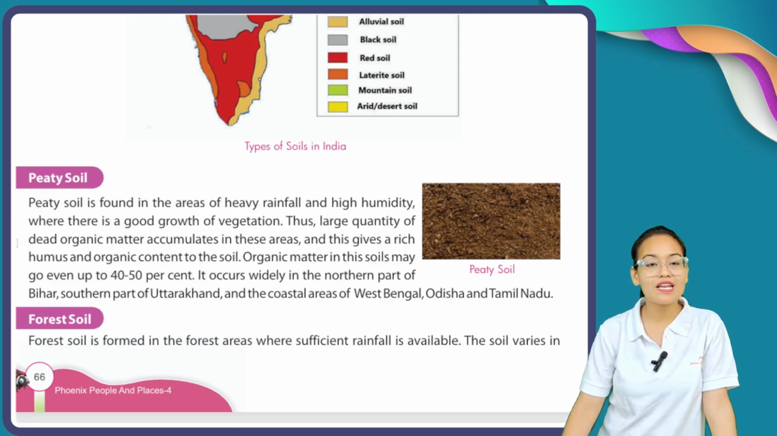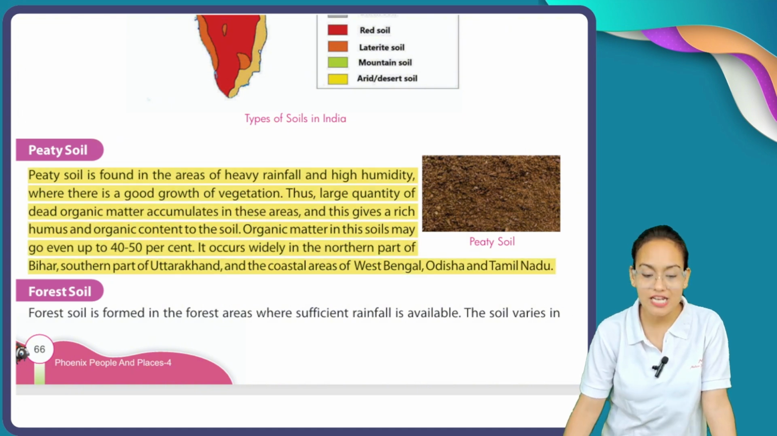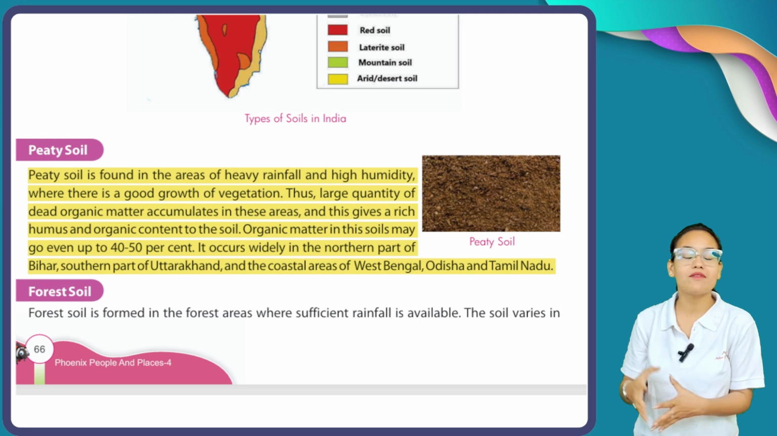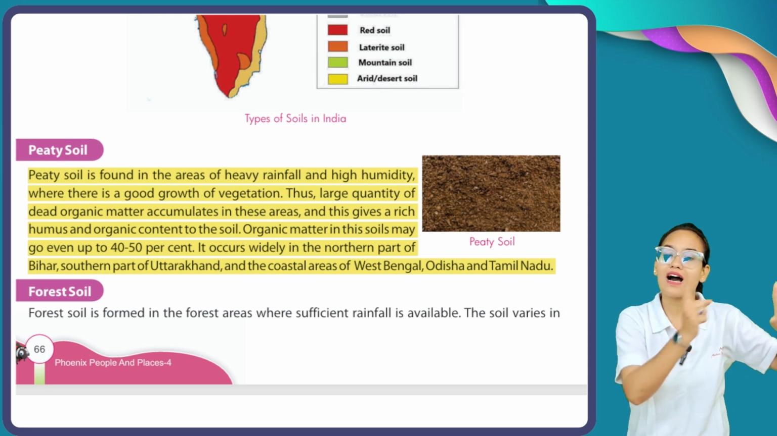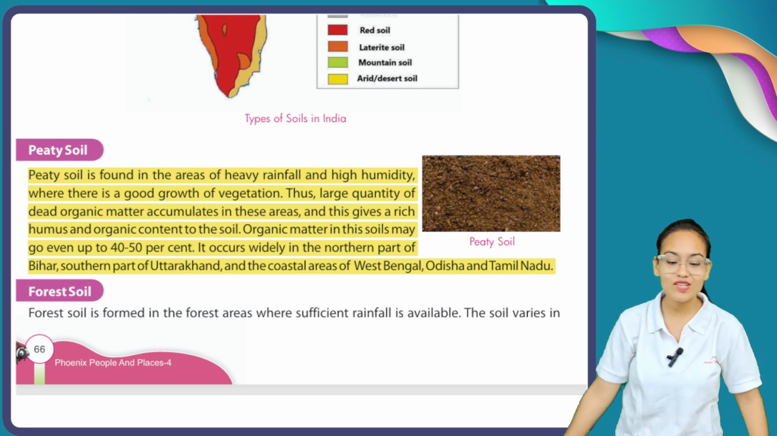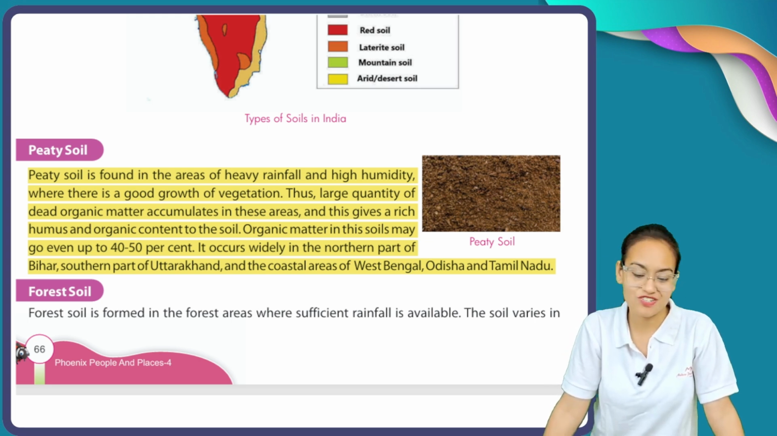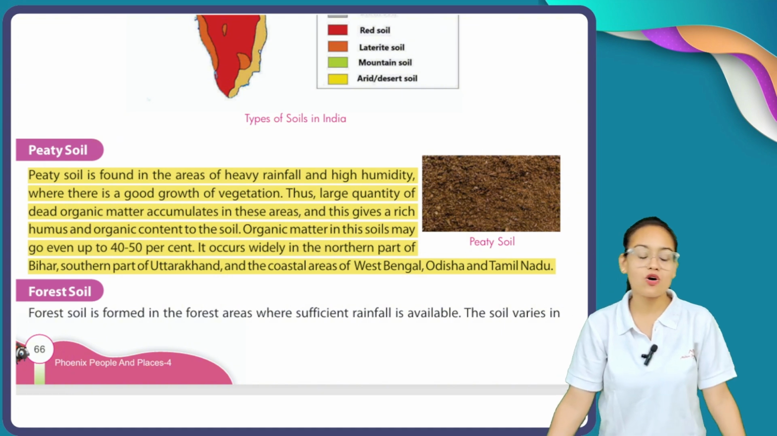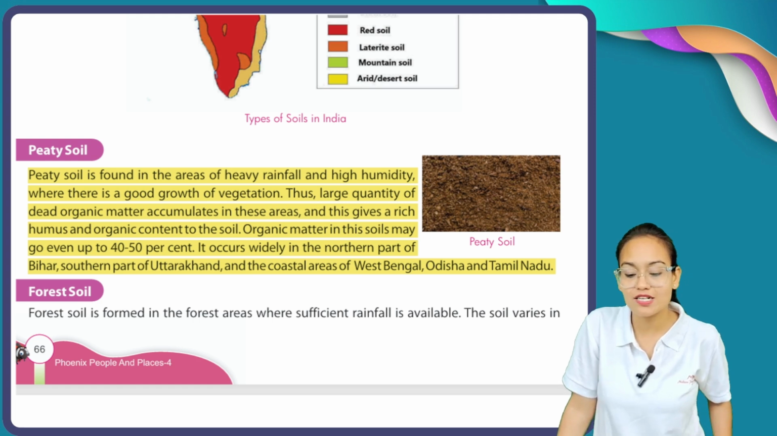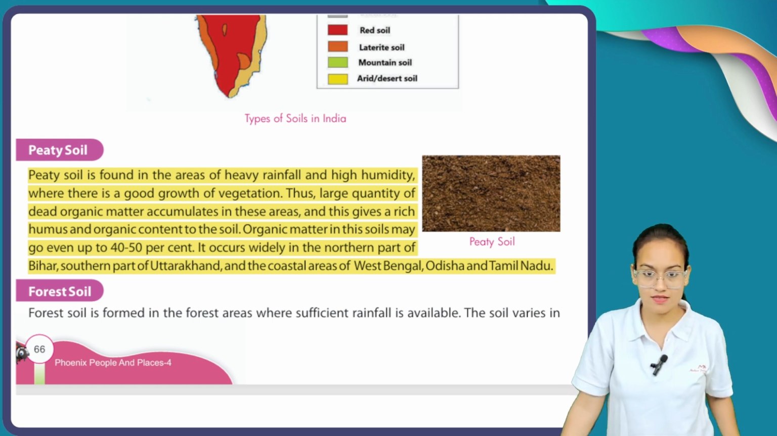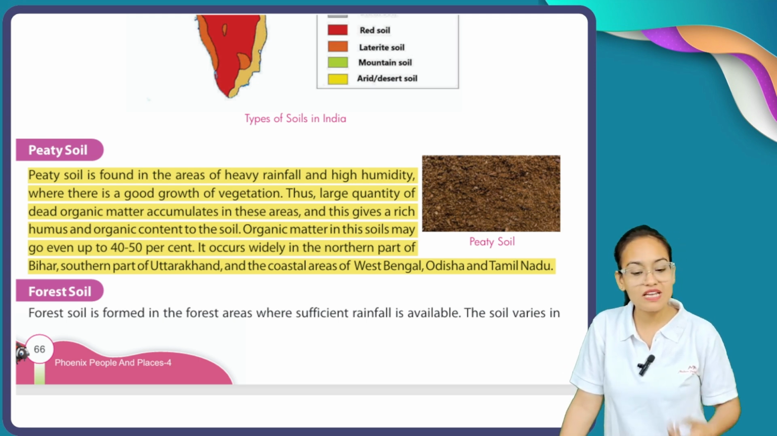What is the meaning of peaty soil? Peaty soil is found in the areas of heavy rainfall and high humidity. Peaty soil is usually found in those areas which experience a heavy amount of rainfall with heavy humidity, where there is a good growth of vegetation. Thus, a large quantity of dead organic matter accumulates in these areas, and this gives a rich humus and organic content to the soil. So they make this soil very fertile.